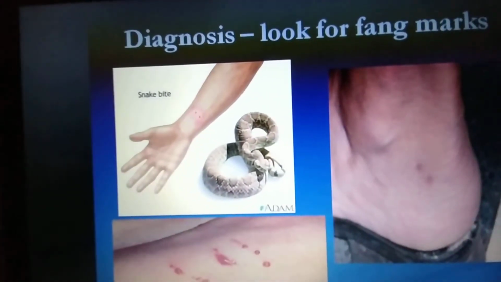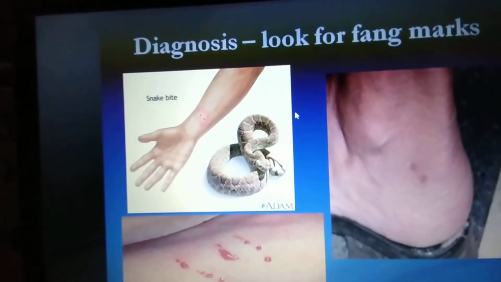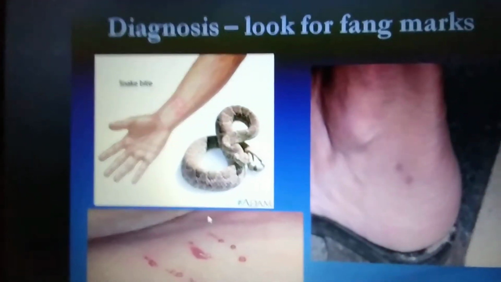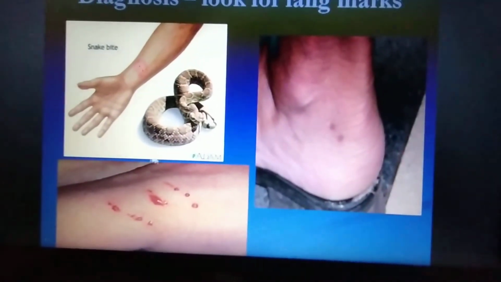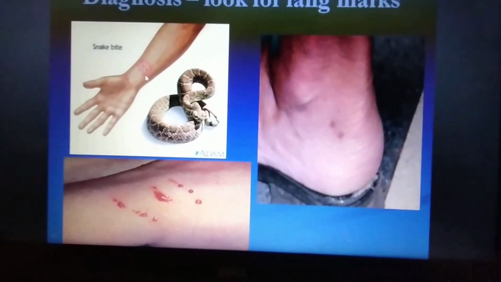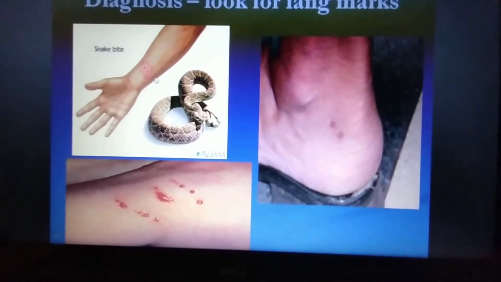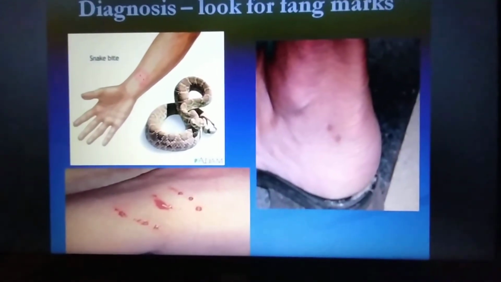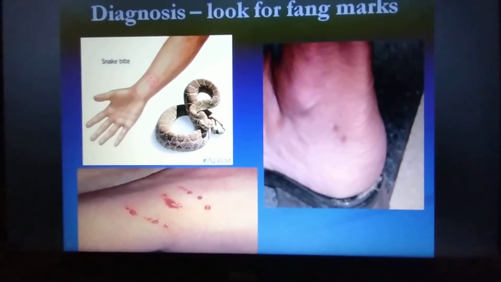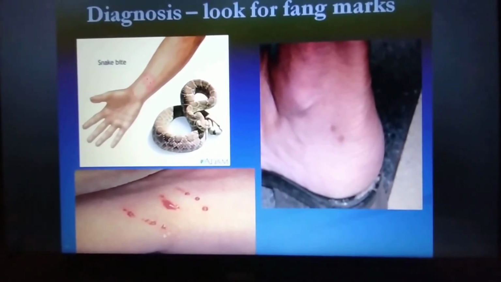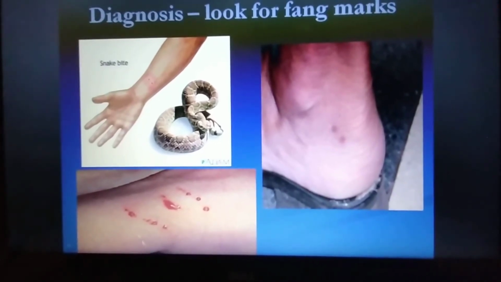And this is how we can differentiate the bites of a non-venomous snake and a venomous snake. In a venomous snake bite, you can see the insertion of two fangs, the injected sites. You can find very clearly demarcated injected sites with a venomous snake. But in the case of non-venomous snakes, it is not like that. Multiple tooth markings can be present in a non-venomous bite.